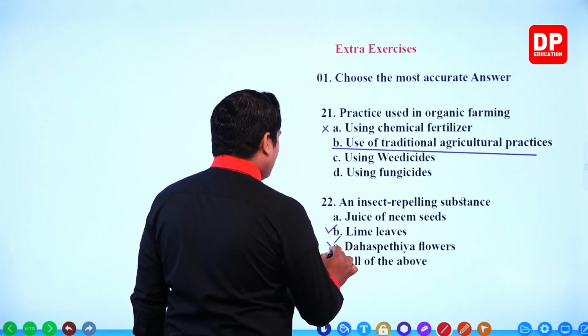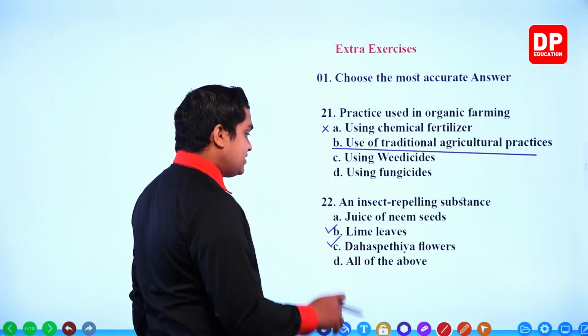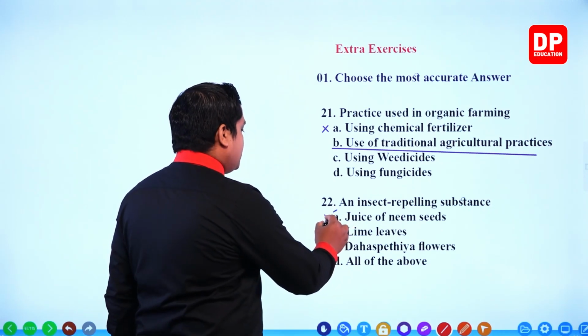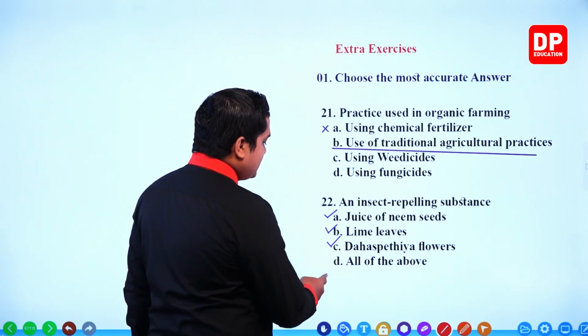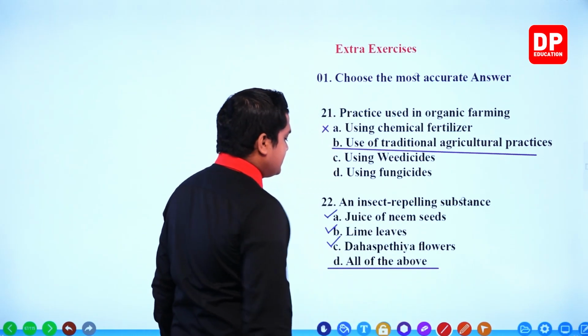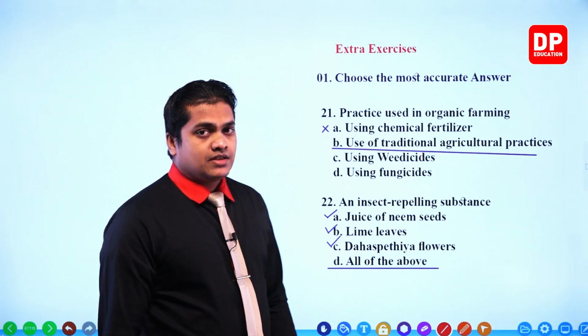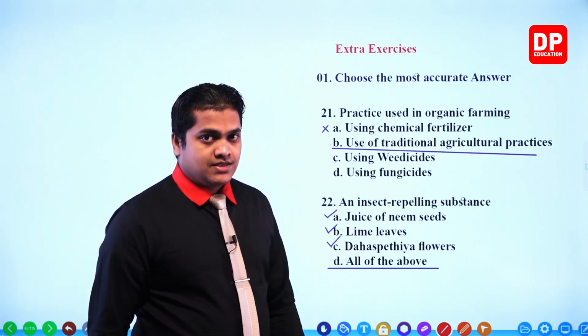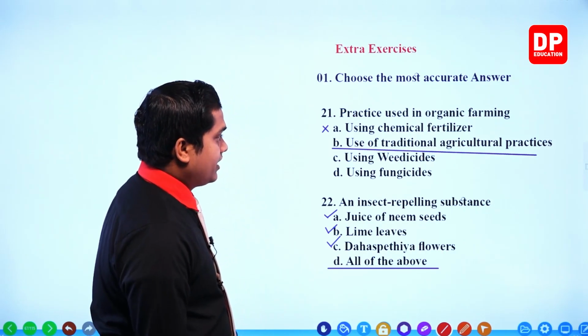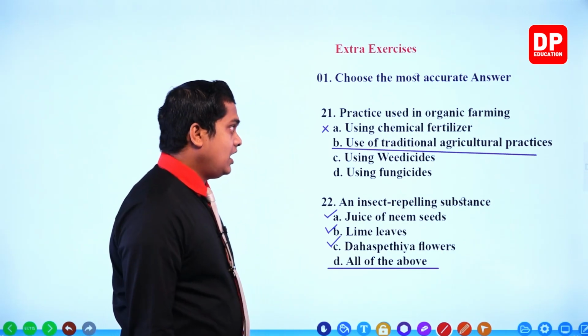Dahaspetia flower also provides a good scent, so that is also correct. Juice of neem seed is also correct, my dear children. So all of these components can be used as insect repelling substances. All of these things are correct.